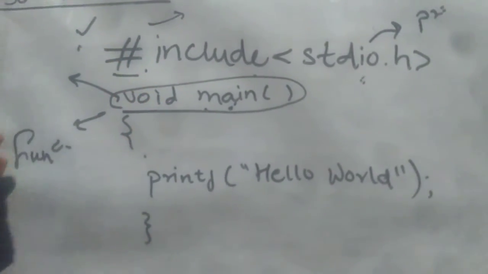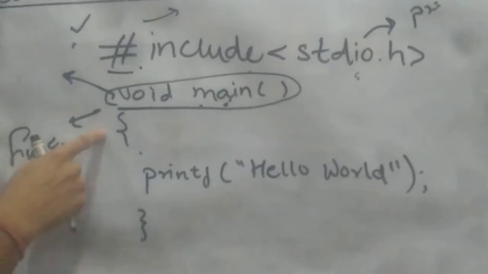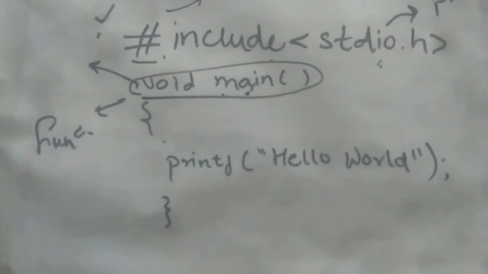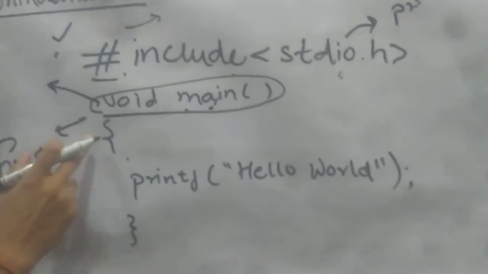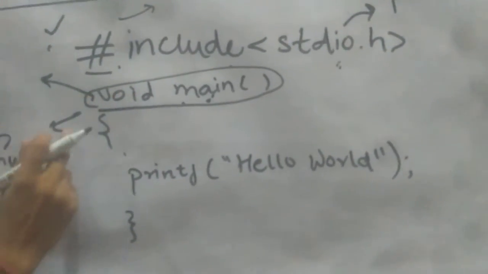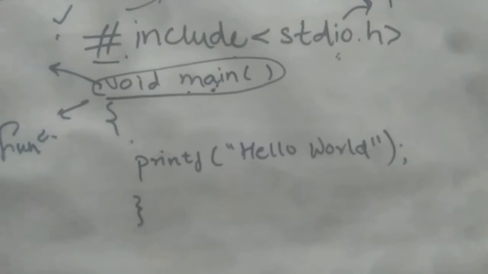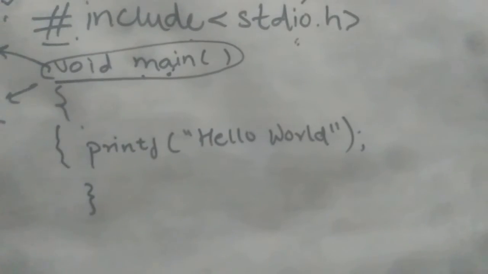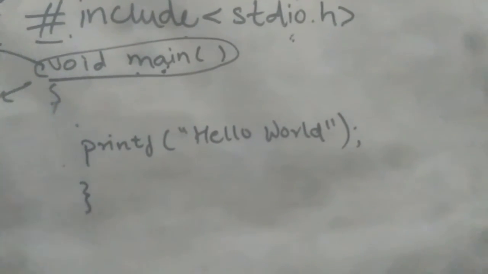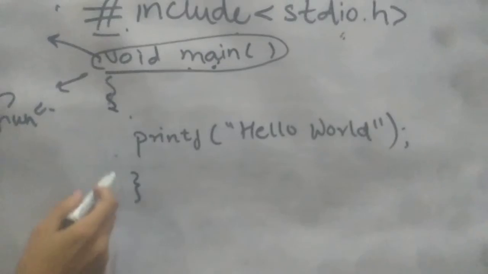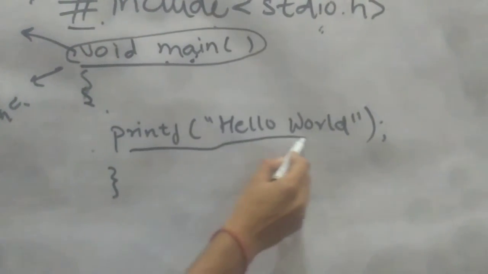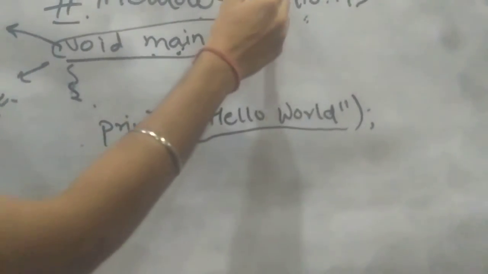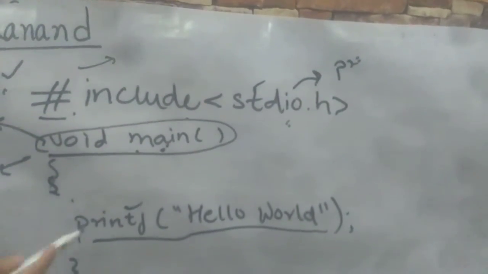Main is a function, and not only main, other functions we also define. Every function will start and end with curly braces, and in between these braces we will be writing our code. So here we have written printf hello world. printf is defined in stdio.h, so it is supported.